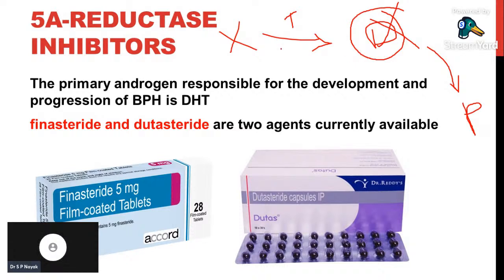And when 5 alpha reductase inhibitors are given, dihydrotestosterone activity decreases, and the second beneficial action we can see in males is that we can stop male pattern baldness.